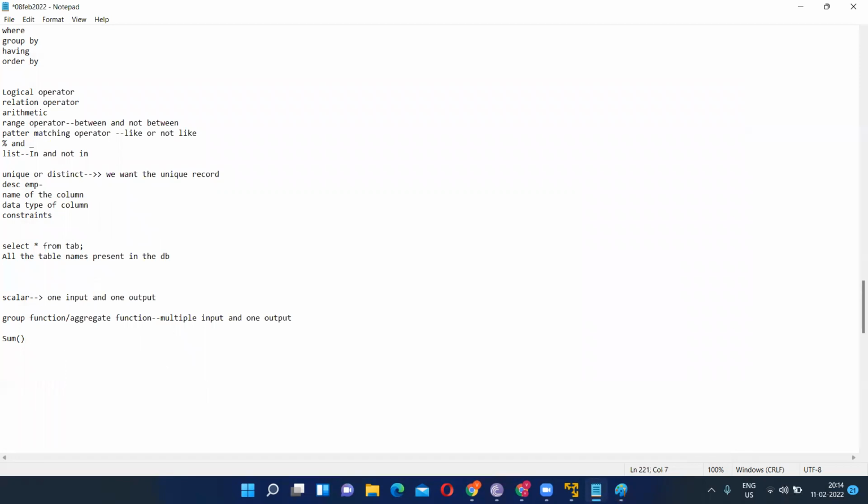Sum means addition, total values. Okay, sum is fine. AVG, average means average values. Max means maximum value. Great. And min means minimum value. Great.